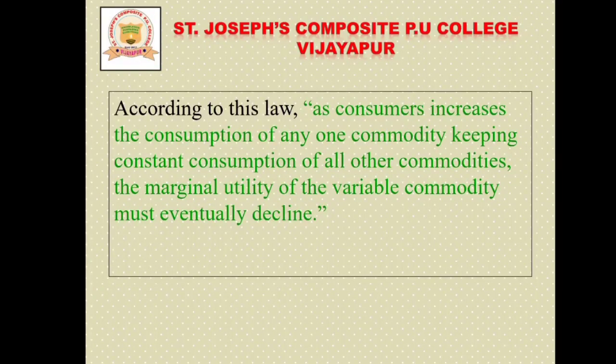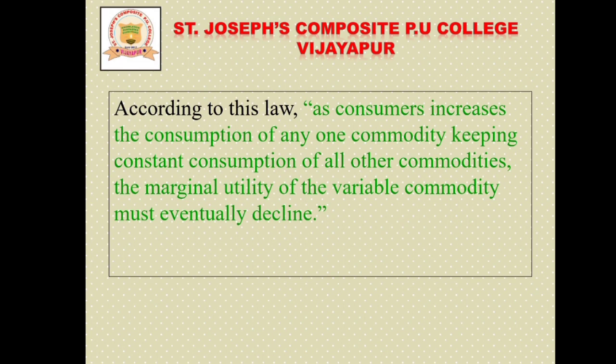According to this law, the law of diminishing marginal utility, as a consumer increases the consumption of any one commodity, keeping constant the consumption of all other commodities, the marginal utility of the variable commodity must eventually decline.